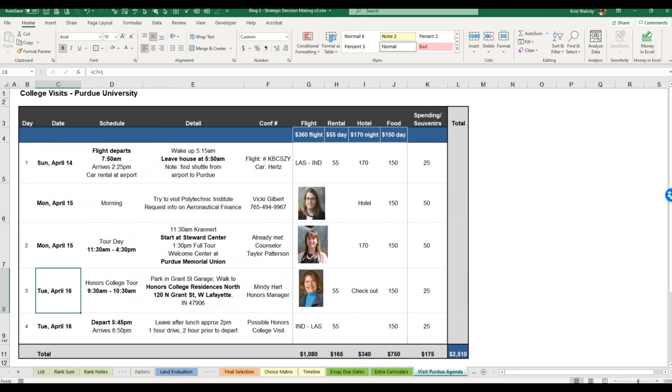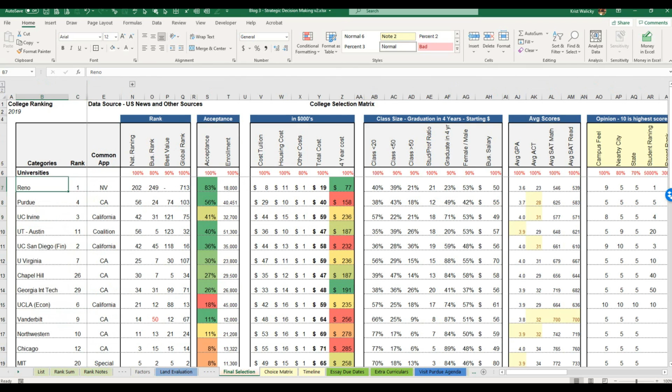And then I guess the last thing, here's an agenda. If you've seen my prior blog, I like to use Excel for agendas, and this was a college visit with Purdue University, and we broke it down by day and who we're going to see, and put their biopics in there. We had a great visit, and this one happens to include an estimated cost. So very, very powerful in terms of Excel helping with across the board the college selection, major purchase. By the way, my son was accepted to Purdue in the Honors College. He's doing pretty well there.